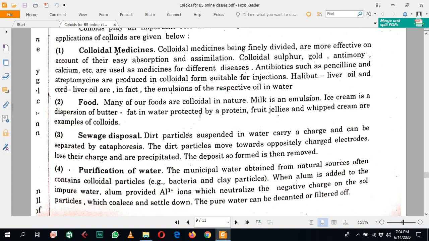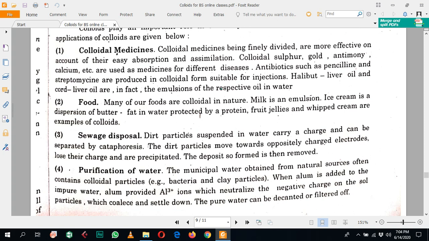You know, if the particle size of a material is decreased, or it is in the colloidal state, as compared to when it is present in a large particle size, then in the smaller size particle the surface area is increased, so it may become more effective, its absorption is easy, and its combination with other substances is easy. So the colloidal solutions are used in different medicines.